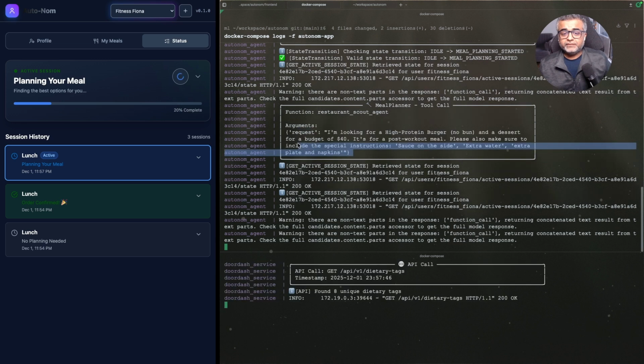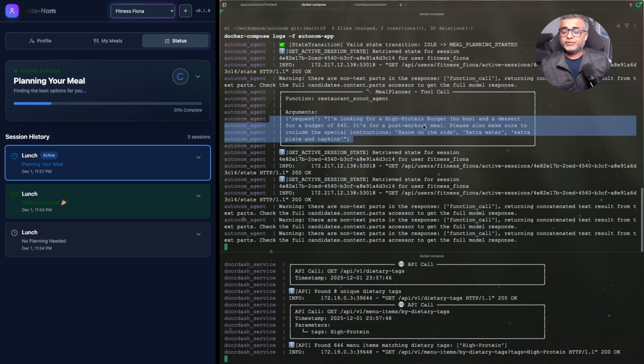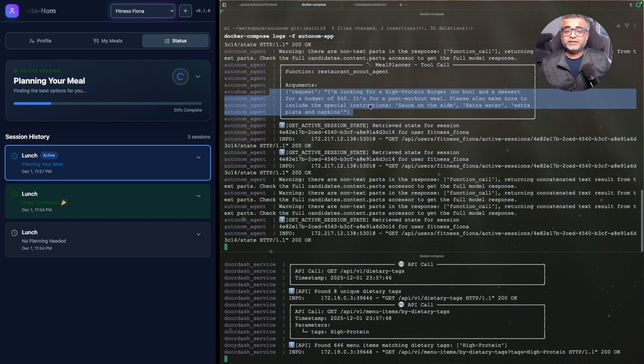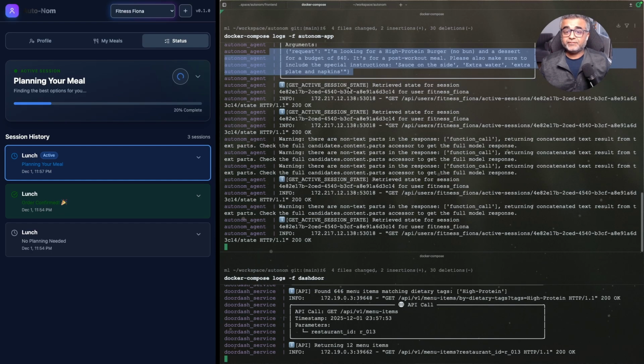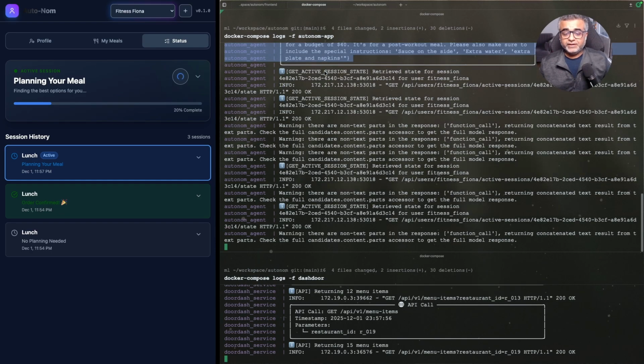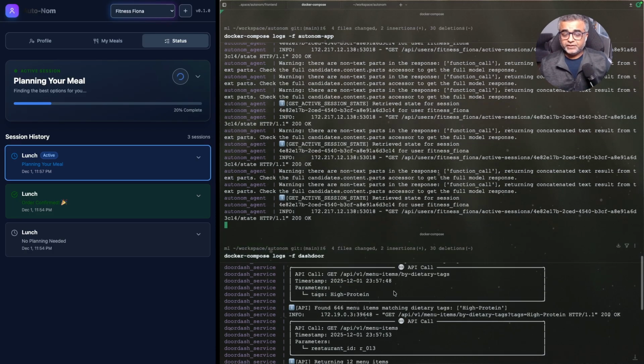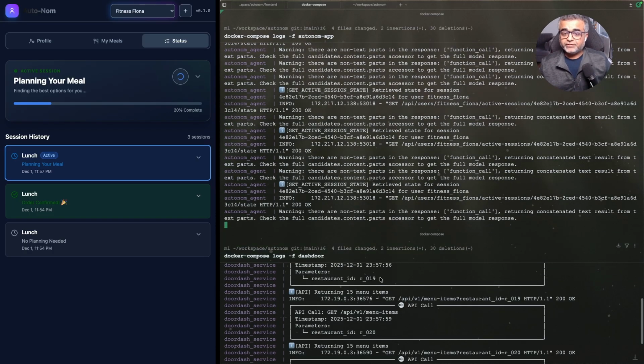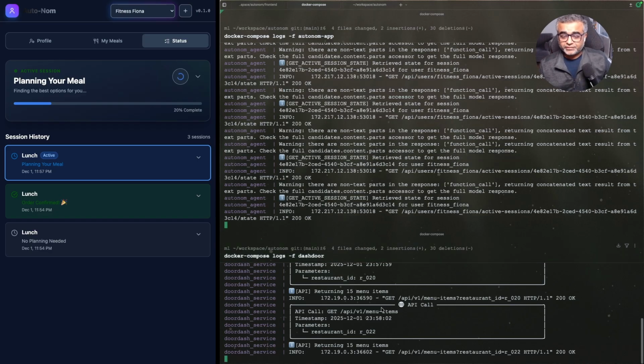So its request is now high protein burger, no bun, and a dessert. And on Friday, we also need extra plate and napkins. All the special instructions have been updated here. And the agent started looking for restaurants based on this. It already found 2 restaurants, and it's pulling the menu of these 2 restaurants.